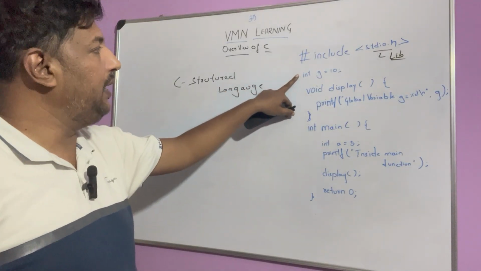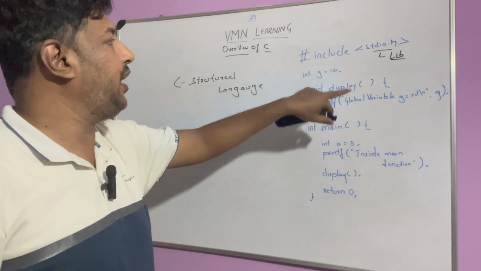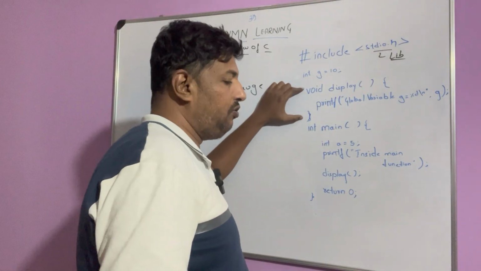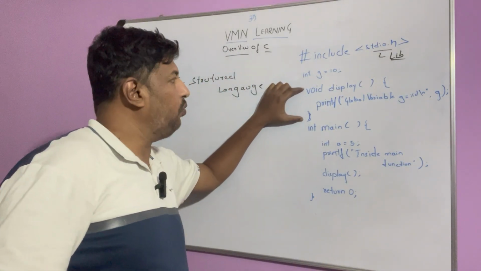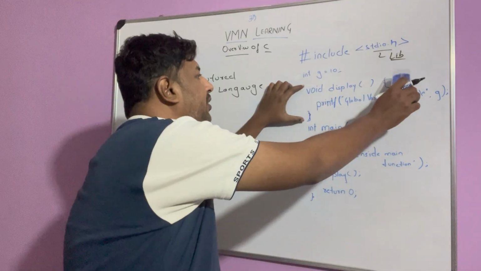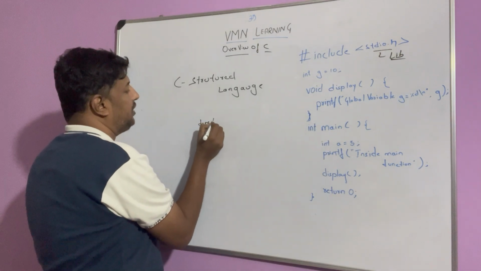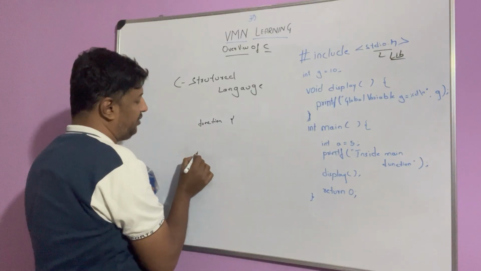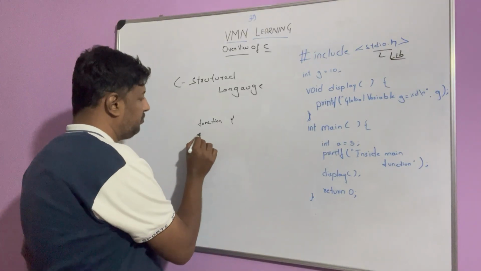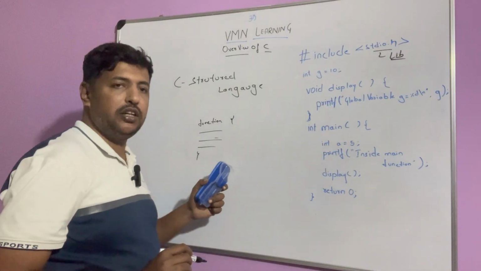We have a statement: int is a data type which says integer, g is equal to 10. Then we have a function defined. So what is a function? A function is a set of statements written within curly brackets which perform a particular duty.